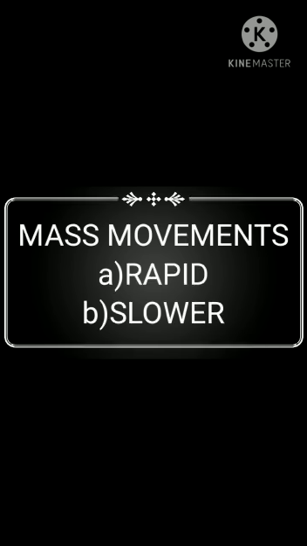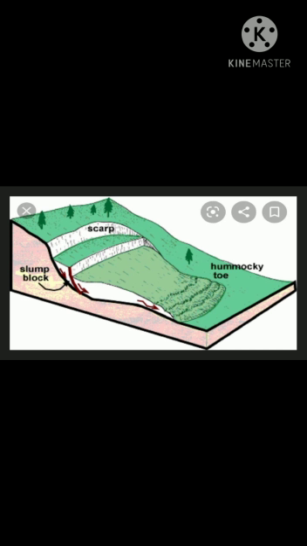Next is mass movements. The weathered rock materials start moving along the slopes due to gravity and accumulate near the foothills or the gentler slopes. This process has been happening for years. The weathered particles form a conical heap at the foothills. When weathered particles move down due to gravity alone, the process is called mass movements.